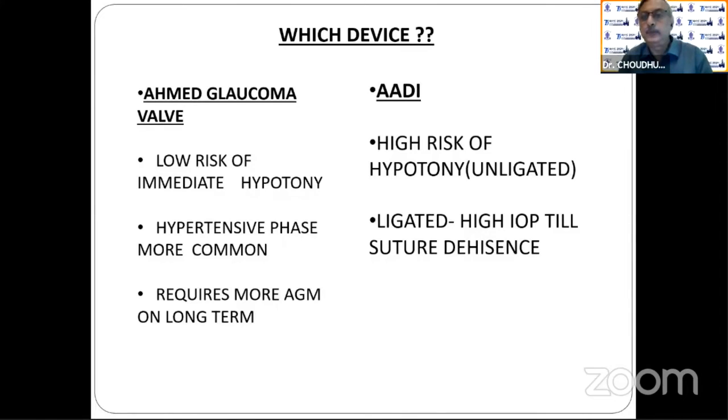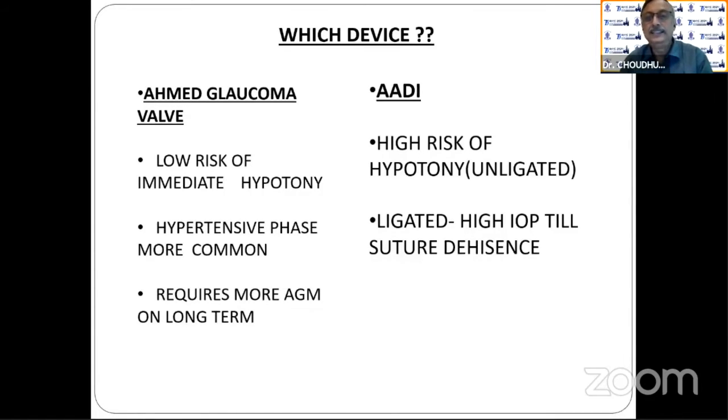Normally, the two types of devices we use in India, most probably, are the Ahmed glaucoma valve and ADI, the Indian name. The Ahmed glaucoma valve has a low risk of immediate hypotony because it is a valve. But it has a hypertensive phase of about 2 weeks to 1 month, when you have to give lots of Diamox tablets to lower the intraocular pressure, and it requires more anti-glaucoma medicine on long-term treatment.